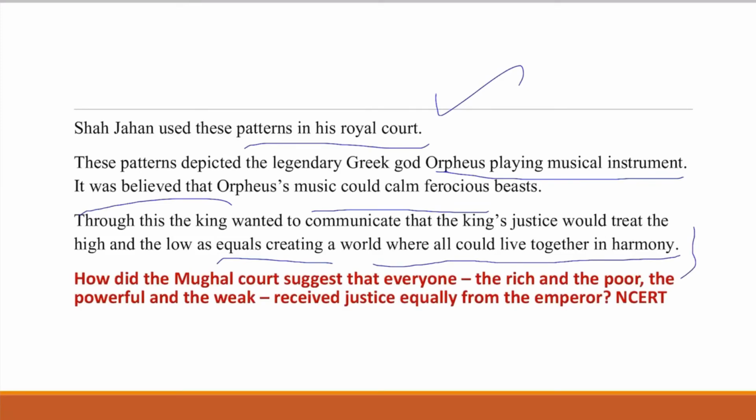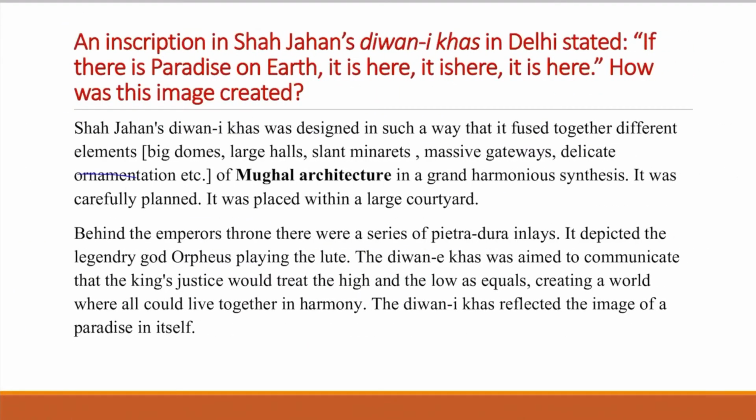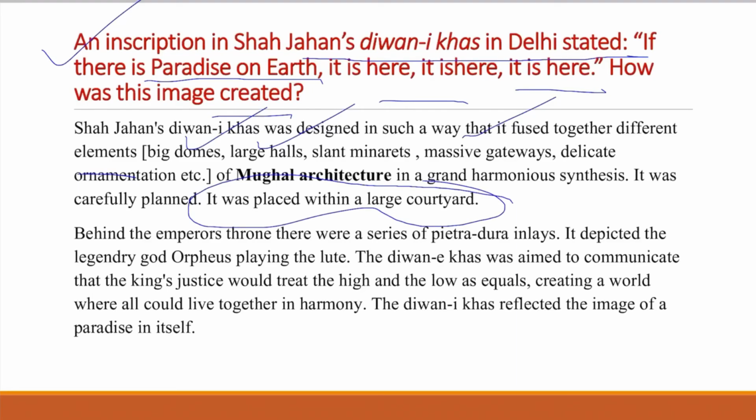So friends, can you solve this NCERT question now? Solve this last NCERT question. We have just read about this concept. An inscription in Shah Jahan's Diwan-i-Khas in Delhi stated, "If there is paradise on earth, it is here, it is here." How was this image created? We have learned that Shah Jahan combined all the features of Mughal architecture like big domes, large halls, massive gateways, etc. And he used a large courtyard to build the royal courts.